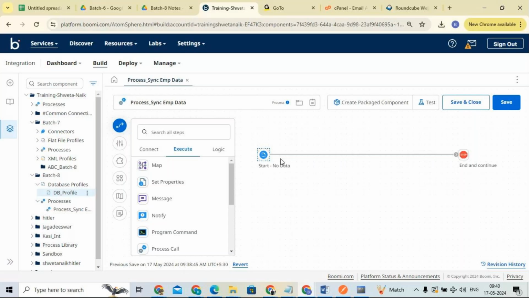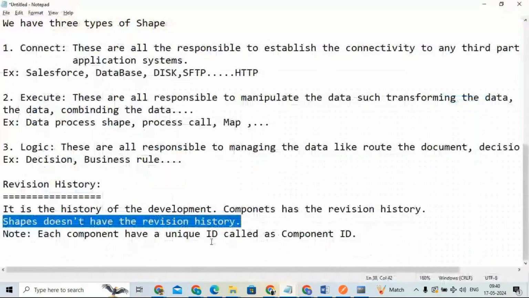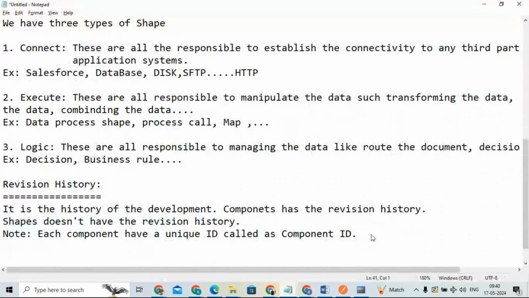So that engine, or that execution runtime, different runtime engines are available in Boomi. Those are all to execute. Very, very important note point, to execute.